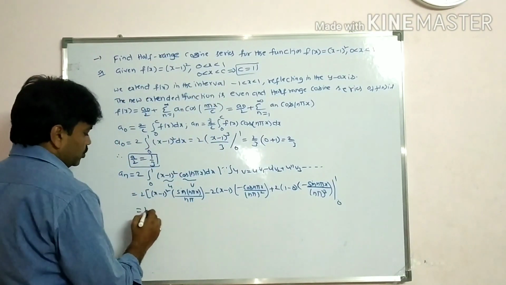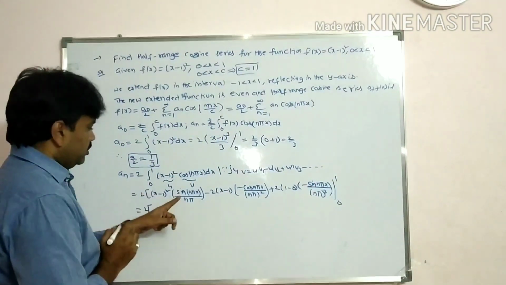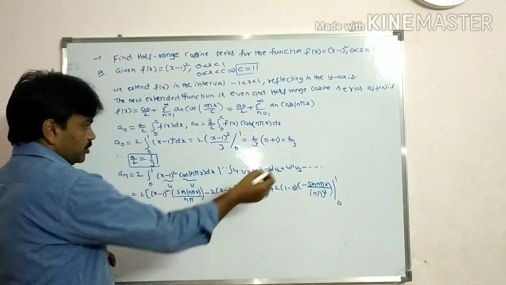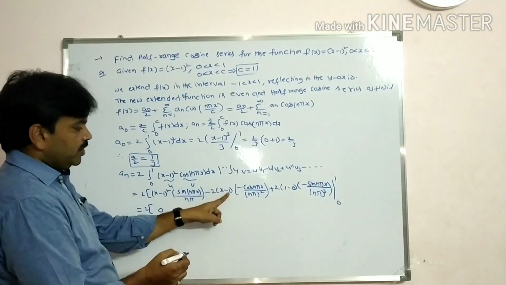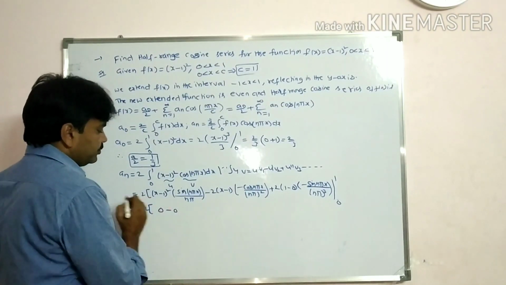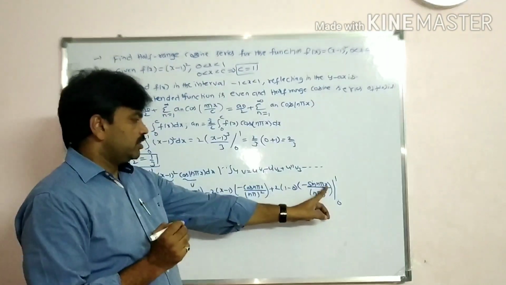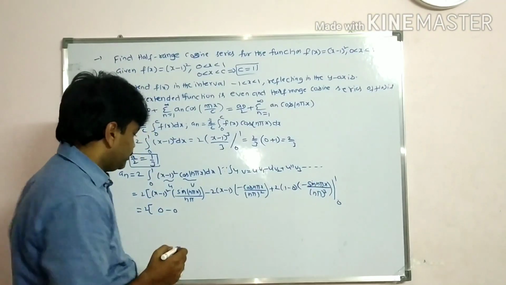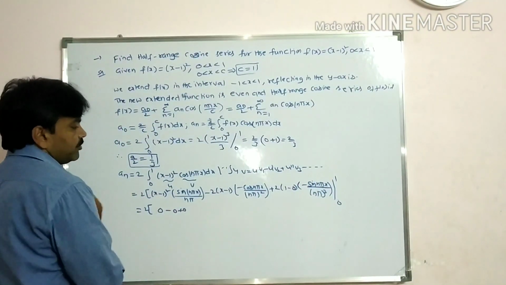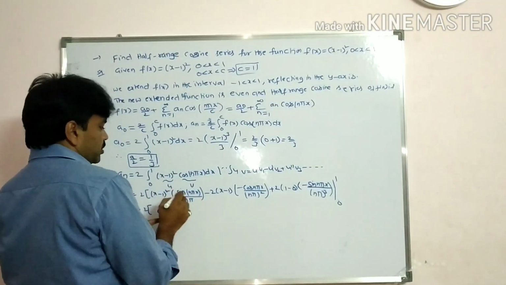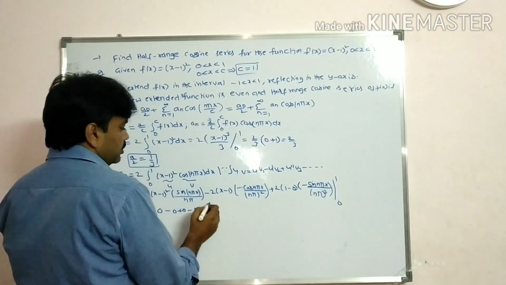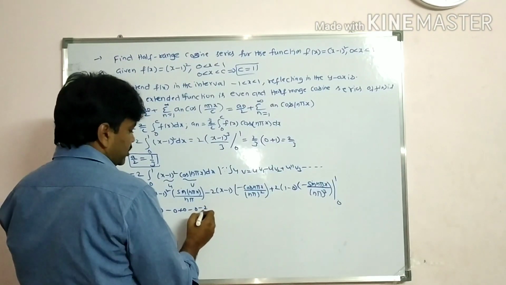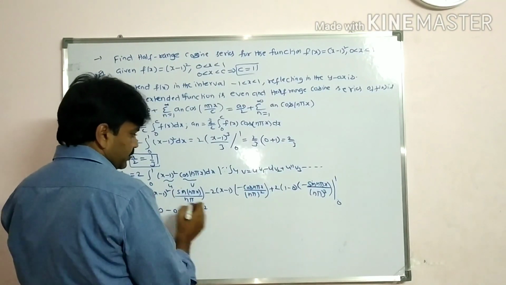So that is equal to 2 into, so sin n pi value, by substituting upper limit 1 here, sin n pi value is 0. Here 1 minus 1, so the value is 0. Here we get substituting 1 here, sin n pi value is 0. So upper limit by substituting the value is 0. Substituting lower limit, students, here we have sin 0 value is 0. Here minus 2 by substituting lower limit, so we get plus.